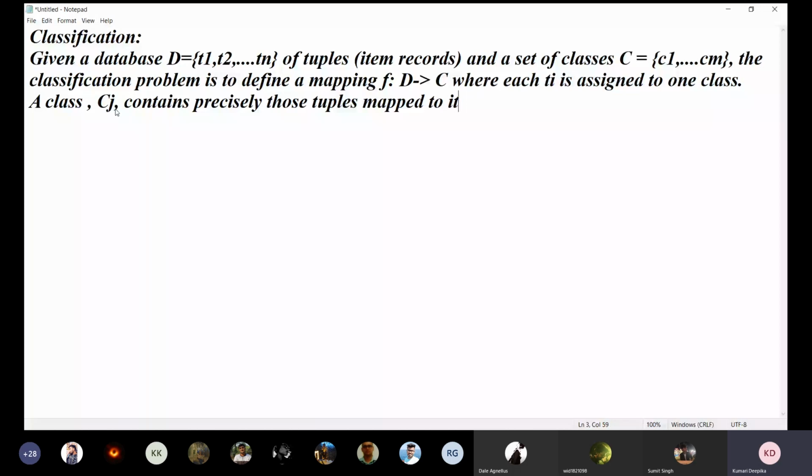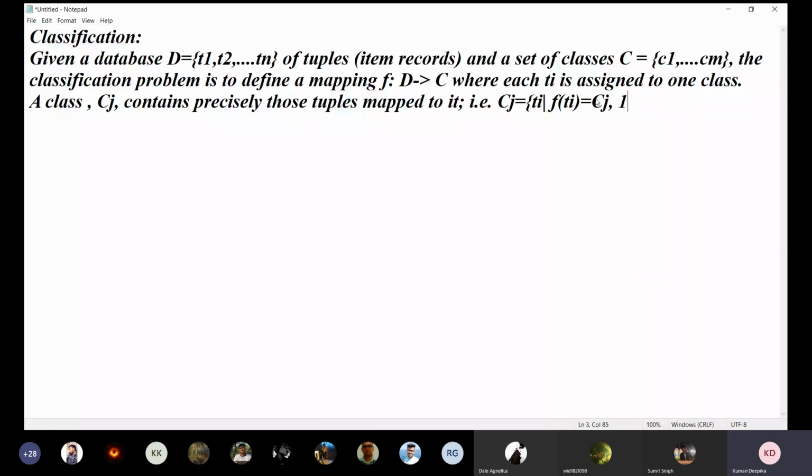So that is Cj equals Ti, and f(Ti) means mapping of the Ti. Ti is the input. According to the properties of the tuple, the outcome, the output, will be the classes. So f(Ti) equals Cj.